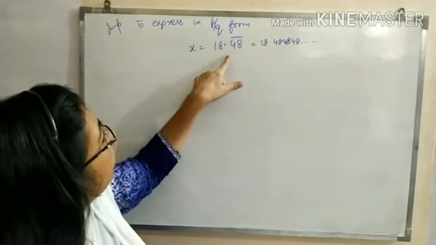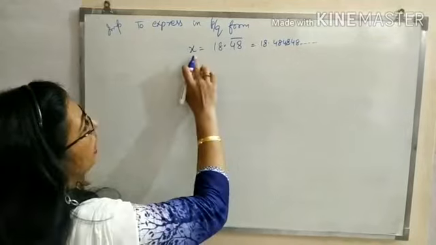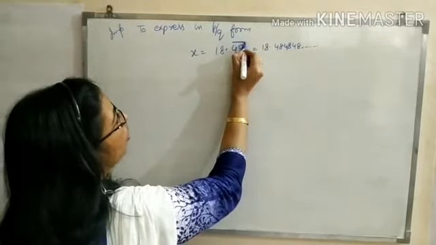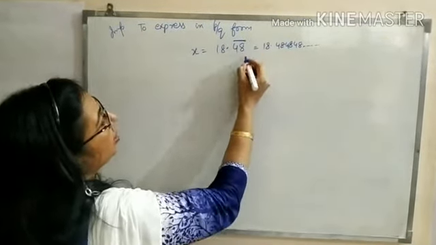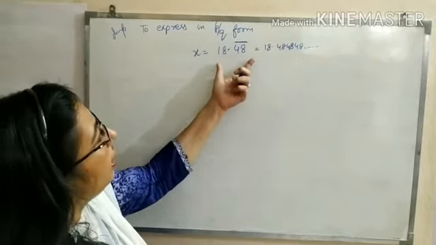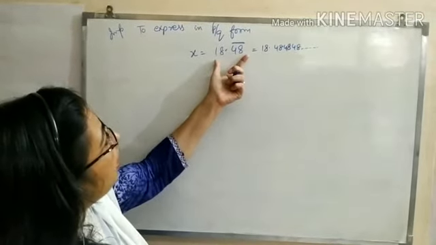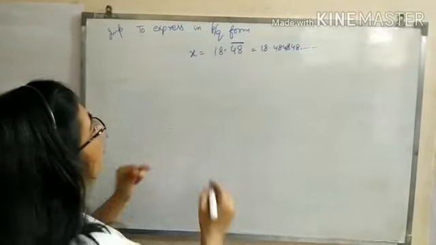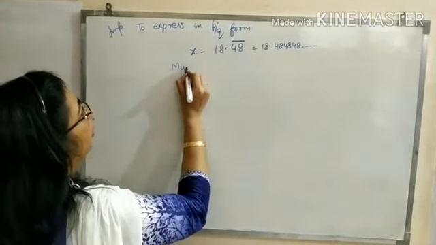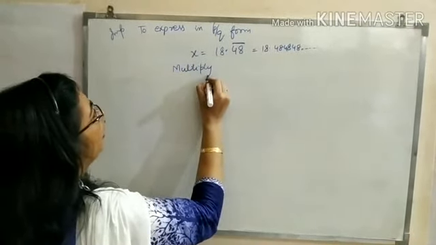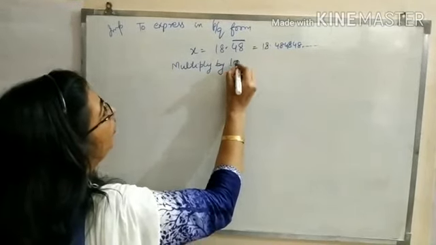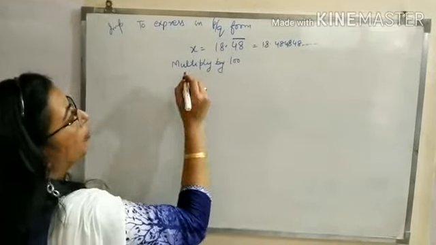First you will take x equal to 18.48 bar. We suppose x is this value. Now the bar is on how many digits? We multiply by 1 followed by that many zeros. When it is on 2 digits, we will multiply by 100. If the bar is on 1 digit, then we will multiply by 10.